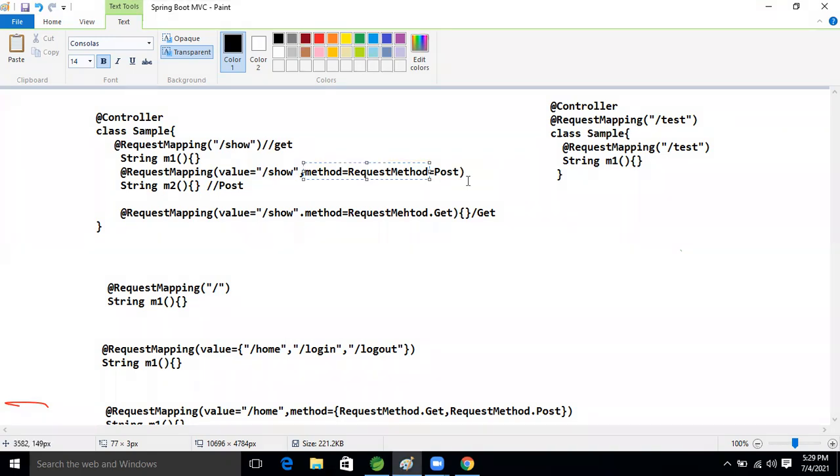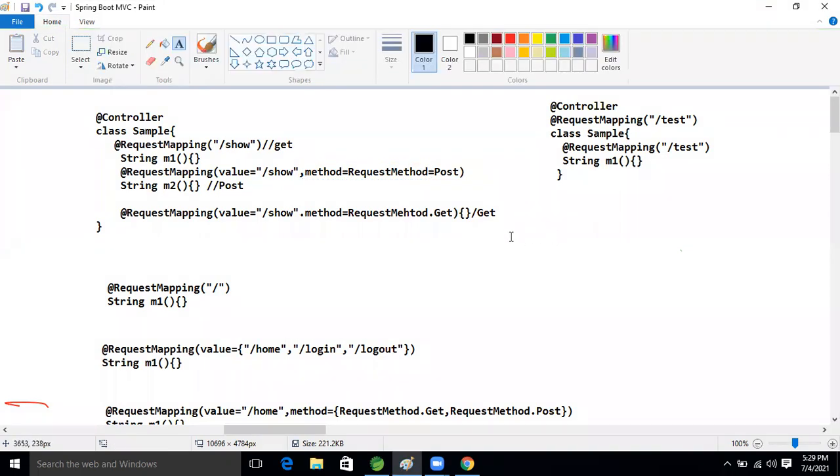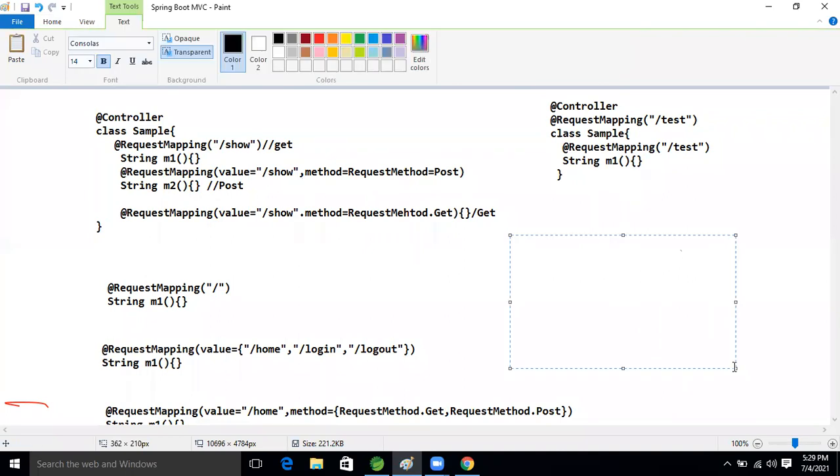In version 4.x onward, right? So if we want to send data with a GET type, the @GetMapping annotation is there. If we want to send a POST type, then the @PostMapping annotation is there, like slash something, okay, that annotation is there, right?